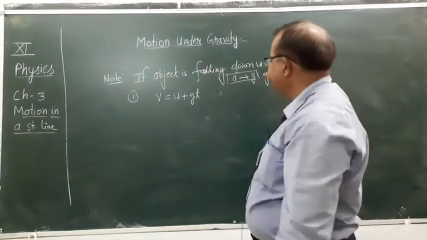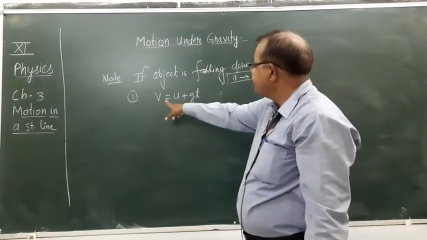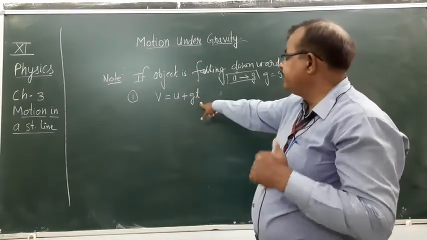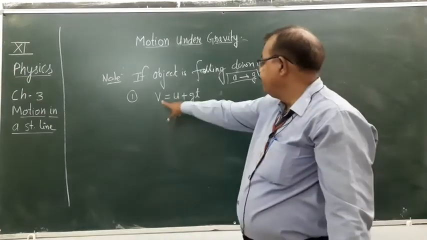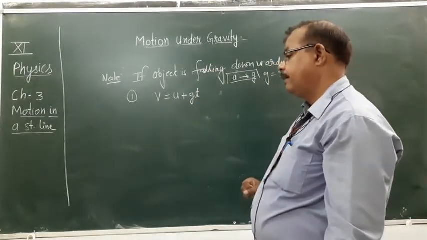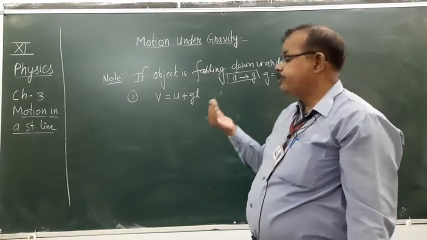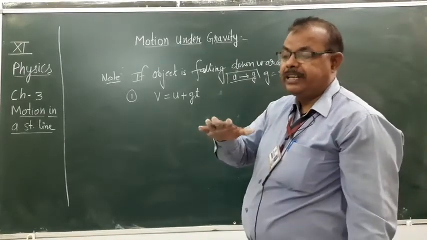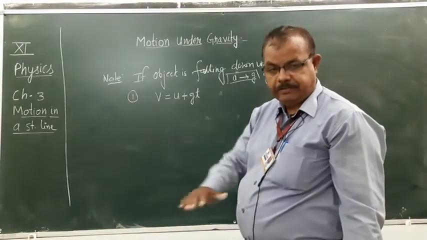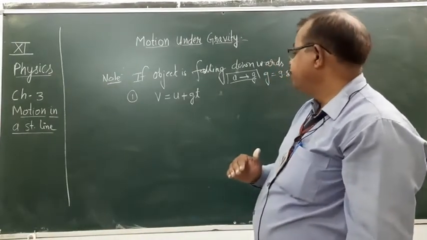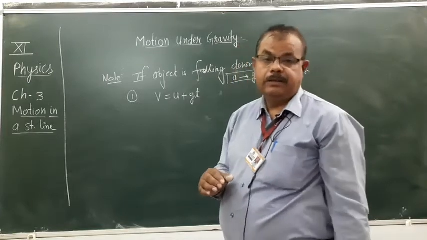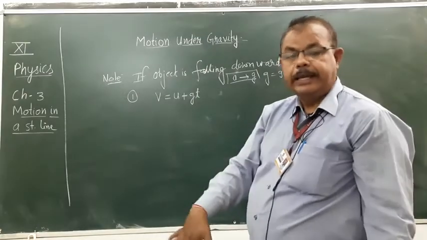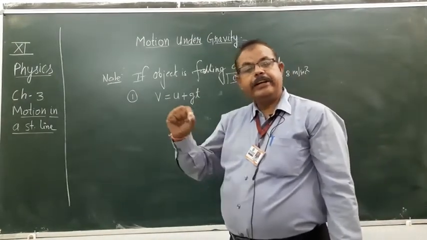So in the previous lecture we have seen v equals u plus at. a is the acceleration, but in this situation the equation will be v equals u plus gt. Acceleration a is used when a car or object is moving on a plane surface. In that case we use the equation v equals u plus at. But when an object is falling downwards, in that case a is converted into g.